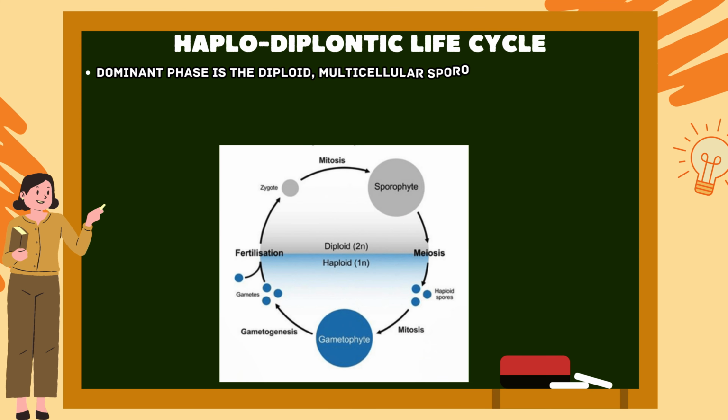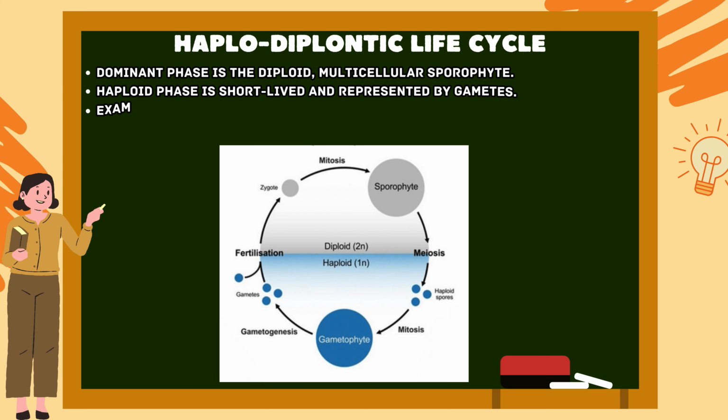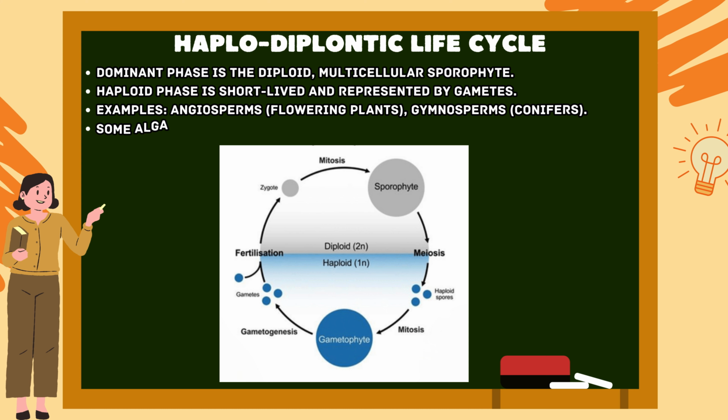Haplodiplontic life cycles. In haplodiplontic life cycles, gametes are not directly a result of a meiotic division. The diploid sporophyte cell undergoes meiosis to produce haploid spores. Each spore goes through mitotic divisions to yield a multicellular haploid gametophyte.